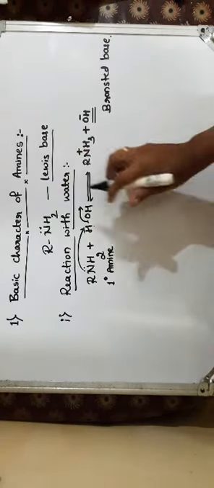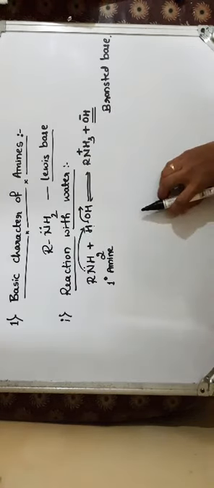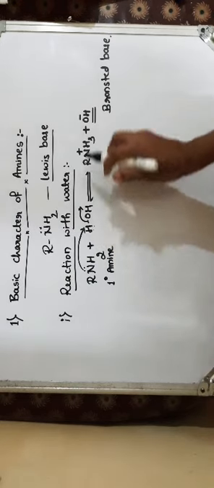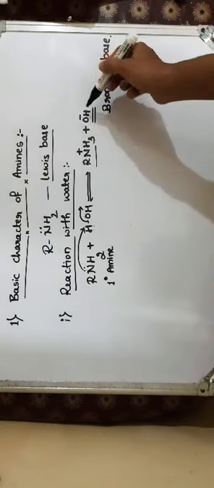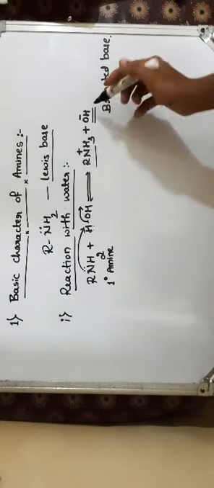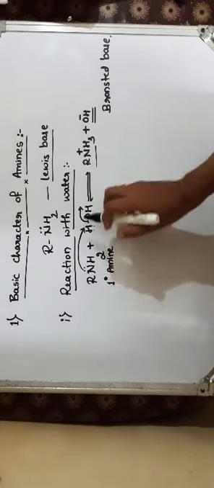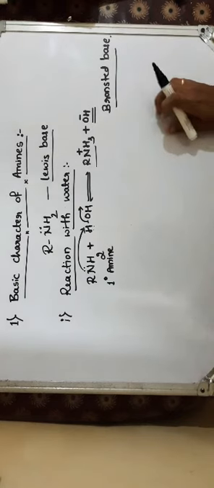One example of that particular character is the reaction with water. That is, a primary amine reacts with water, abstracts a proton, and forms an amine salt with the release of hydroxyl ion, and that's why the aqueous solution of amines is basic in nature. And here, as amines abstract a proton, they are acting as Bronsted bases.